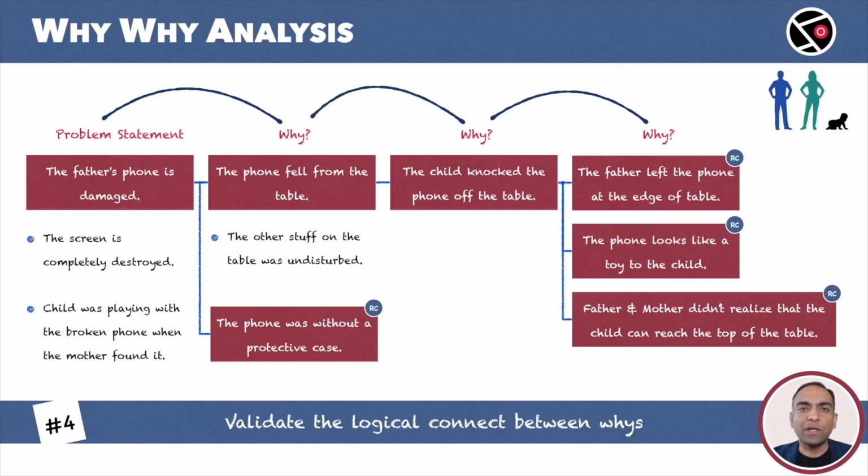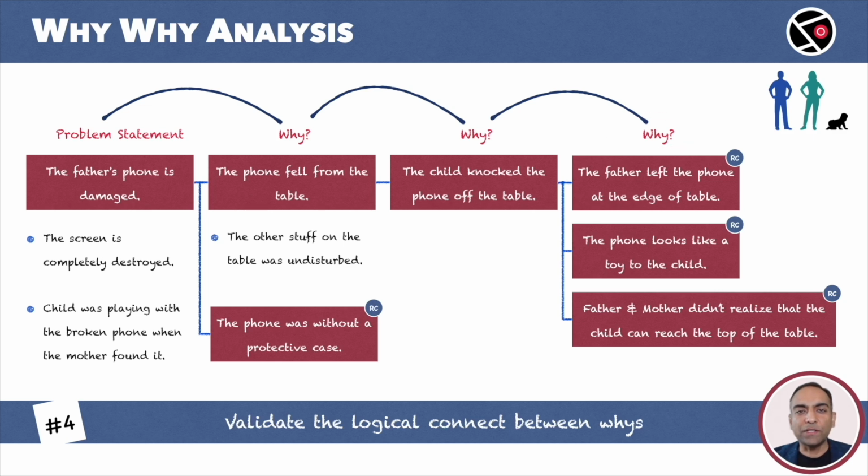While doing the why analysis, we move from the left to the right. From the problem statement to the first why, then to the second why, until we reach the root cause. But for validation, to reconfirm the logic, we don't move from left to the right. Instead, we move from the right to the left, from the end to the start. Starting with the rightmost why.